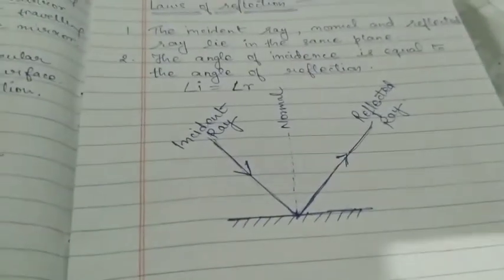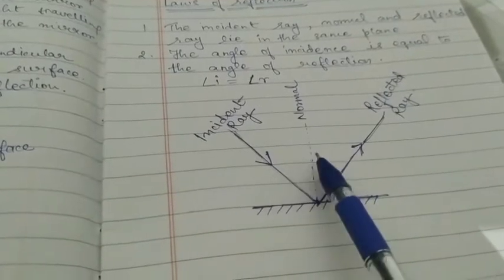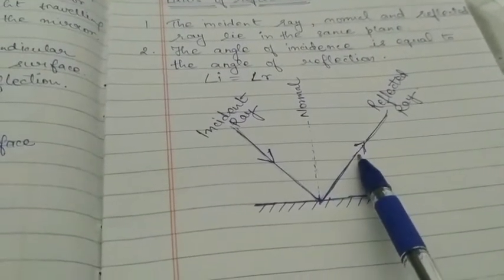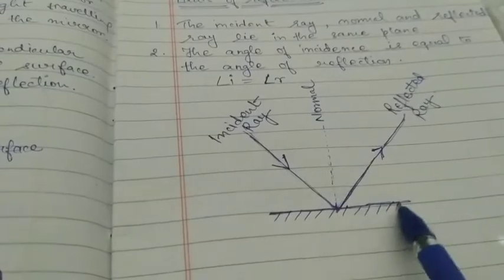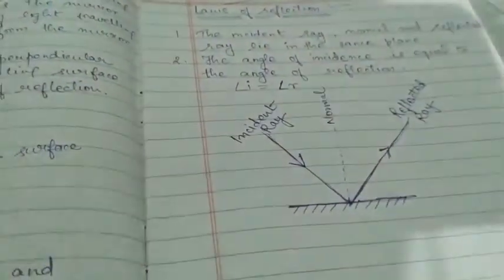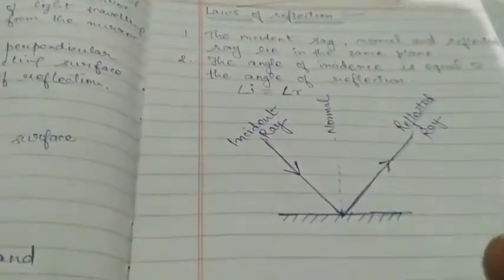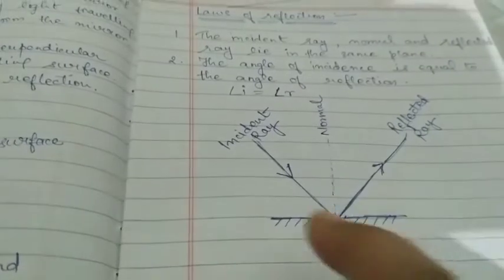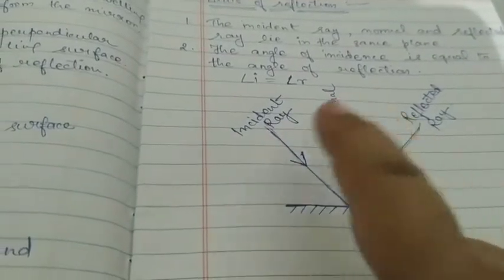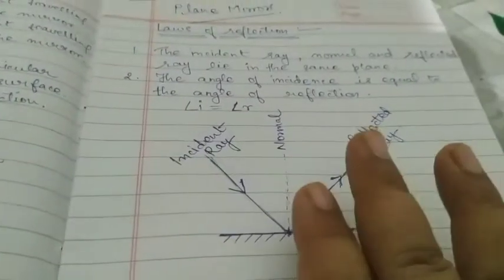Okay, this ray is the reflected ray. Now what is happening, see, the incident ray, the normal and the reflected ray, they are all lying on this plane only. This is the plane, this was a reflecting surface, and this plane, this is the page. The page is a plane. So the incident ray, normal and the reflected ray, they are lying on the same plane. So you have to remember this law.